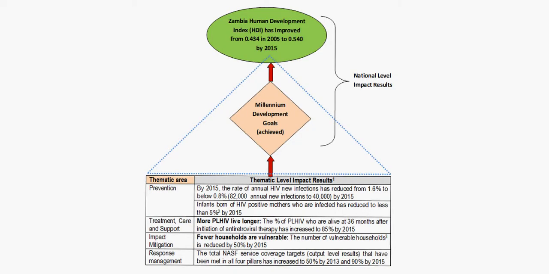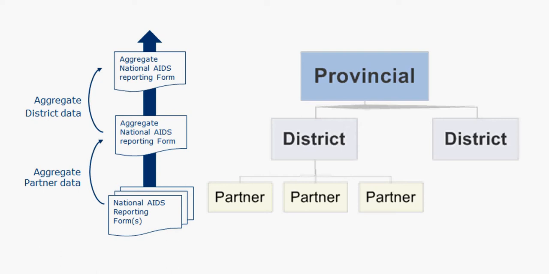The second job of the National AIDS Council is to track performance against the Millennium Development Goals. And one of those documents that's been produced by the Monitoring and Evaluation team at NAC is the National Monitoring, Research and Evaluation Plan, which actually details the targets or the volumes of things that have to happen to meet the Millennium Development Goals. The current way that NAC tracks its performance against those targets is by using the National AIDS Reporting Form, or the NARF.